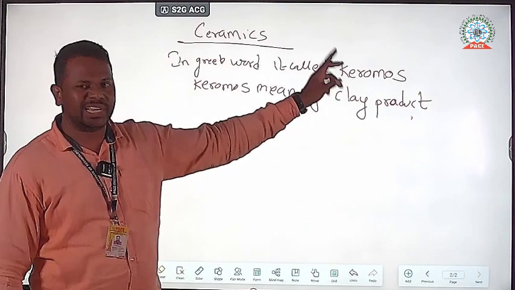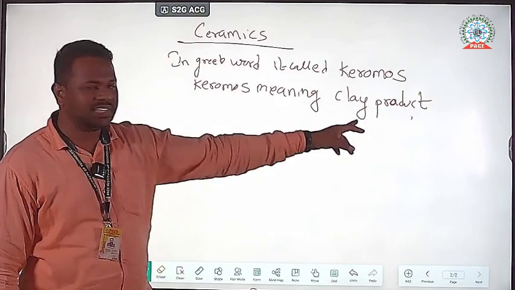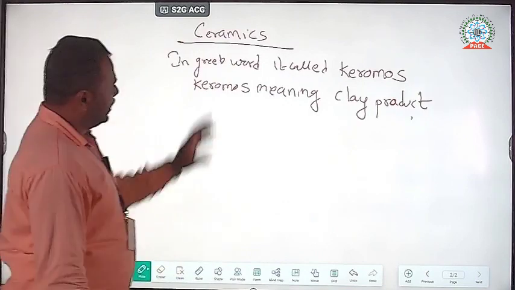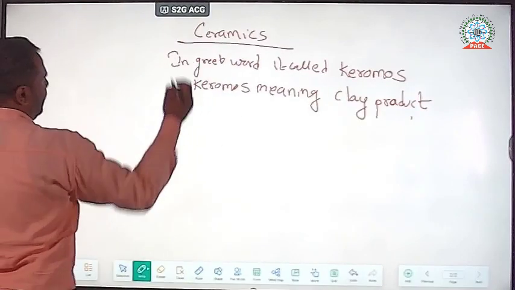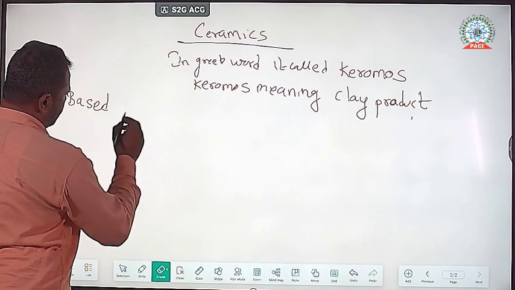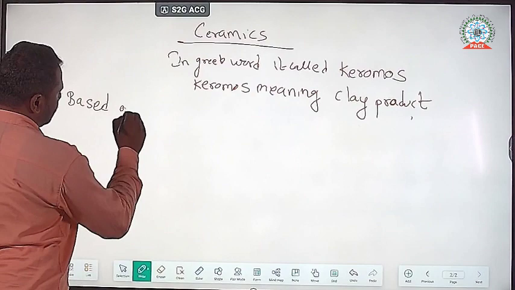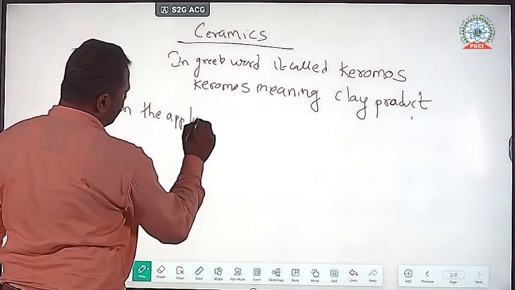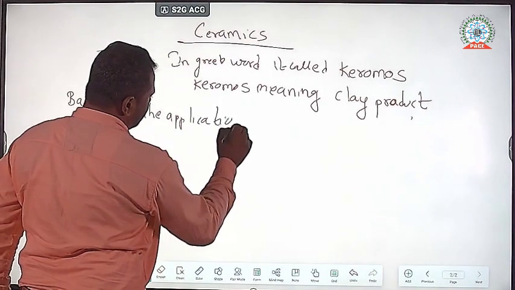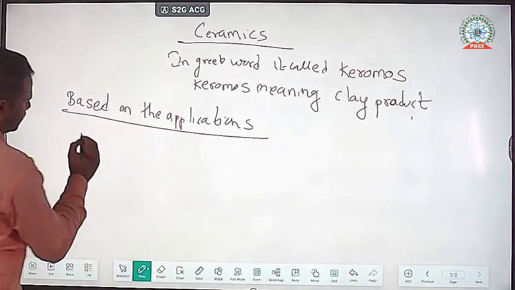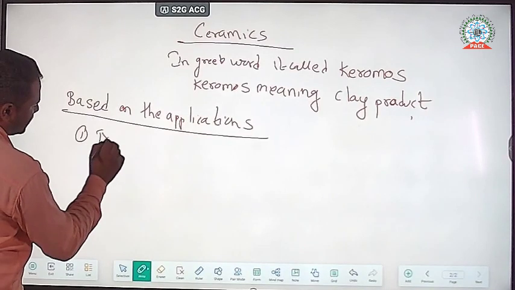So in ceramics, based on the application, ceramics are classified into three types. The first one is traditional ceramics.